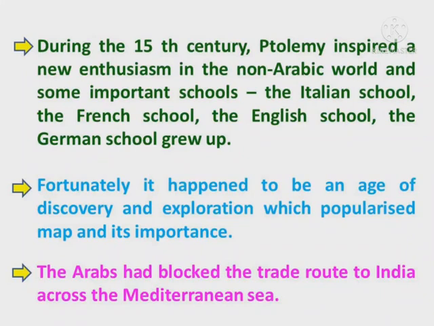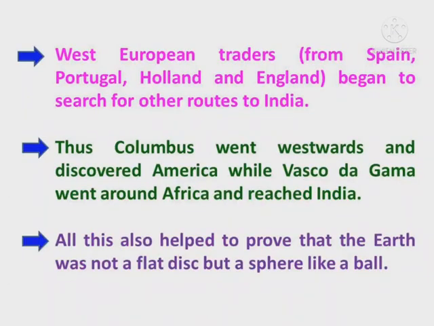The Arabs had blocked the trade route to India across the Mediterranean Sea. West European traders from Spain, Portugal, Holland and England began to search for other routes to India.